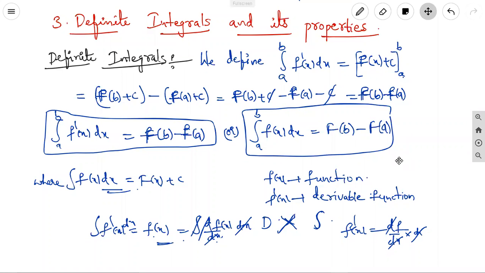Now we are going to discuss definite integrals and their properties. First of all, in the previous chapter we discussed only indefinite integrals. Indefinite integrals have no limits, no upper limit and no lower limit; they are unbounded. When we discuss definite integrals, they have bounds, that is the lower bound